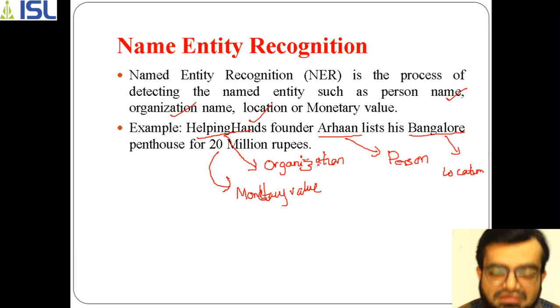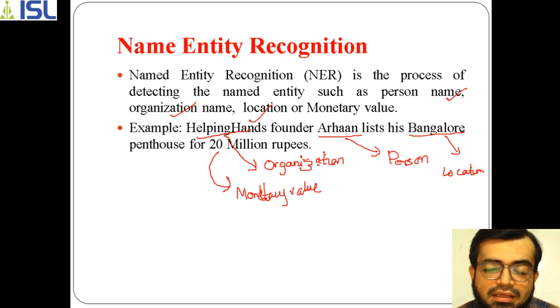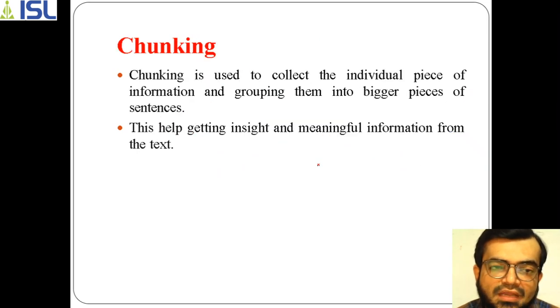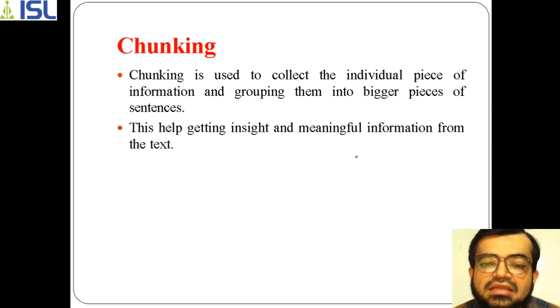This is also important to understand natural language, that is, what input has been given by a user to an NLP enabled machine. Lastly is the chunking process. So what does the chunking process mean? We have divided the sentence into words, into groups of tokens, and after performing lemmatization and POS tagging, the output the machine gets is meaningful information.